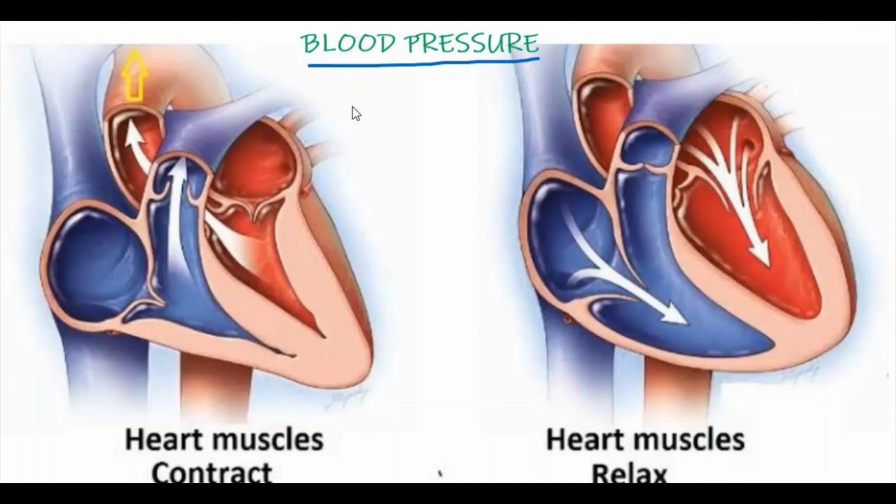Systolic pressure and diastolic pressure, one by one we have to see. First we have to see the systolic pressure. During the ventricular systole, so here these are the ventricles, the left ventricle contracts and forces blood into the aorta. So the ventricles pump the blood through the arteries.